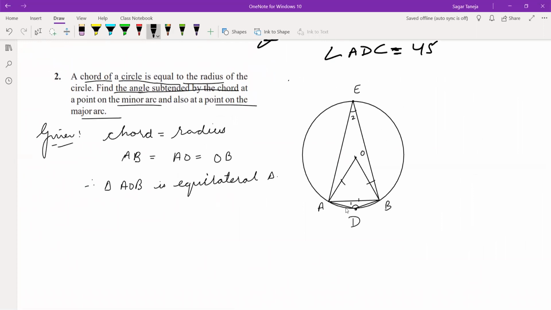Before finding 1 and 2, let us write what the center angle is. The center angle will be 60 degree. Therefore, angle AOB is 60 because it is an equilateral triangle that we have proved. Nothing is given in the question, so with the help of this equilateral triangle, we get this angle of 60 degree. If this is 60, then angle 2 will be half. Yes or no?